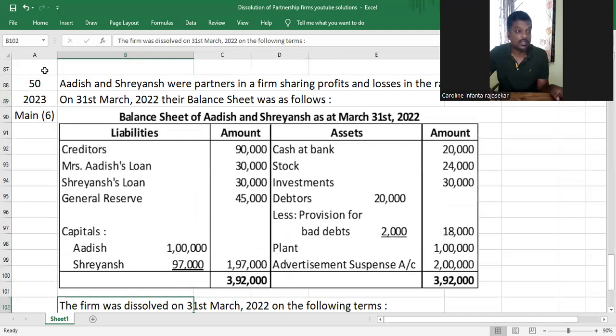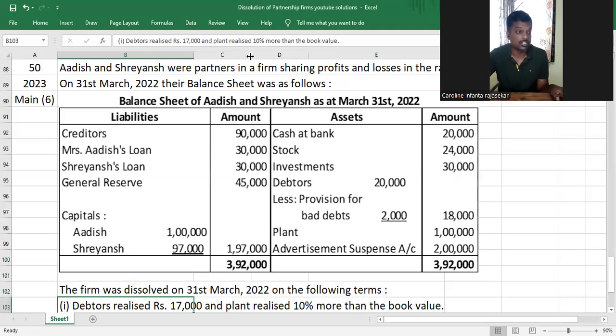Adish and Shreyansh were partners in a firm sharing profits and losses in the ratio 3:2. On 31st March 2022, their balance sheet was as follows. You have the creditors, Mrs. Adish's loan, Shreyansh's loan, general reserve, capitals of Adish and Shreyansh. And then we have cash at bank, stock, investment, debtors, provision for doubtful debts, plant and advertisement suspense account.